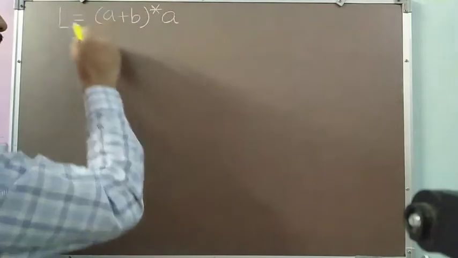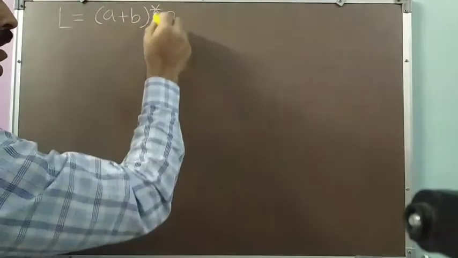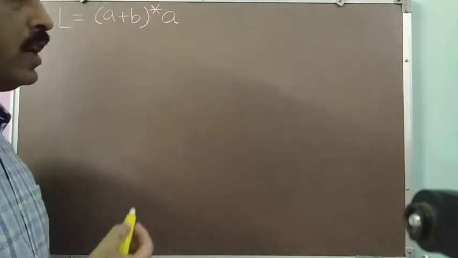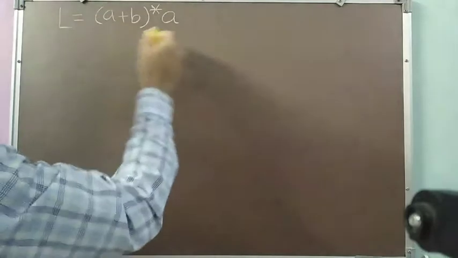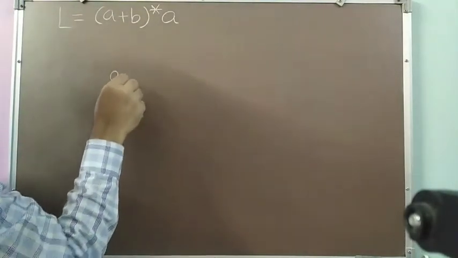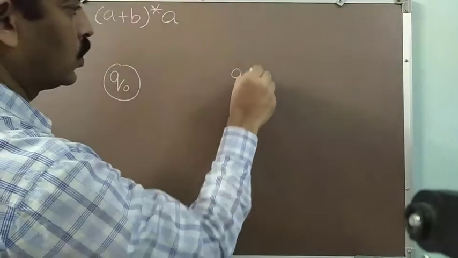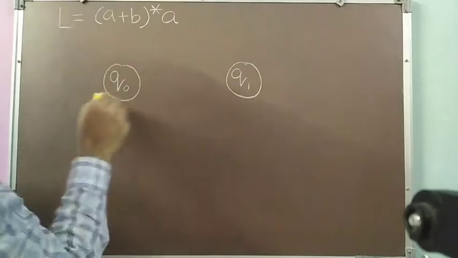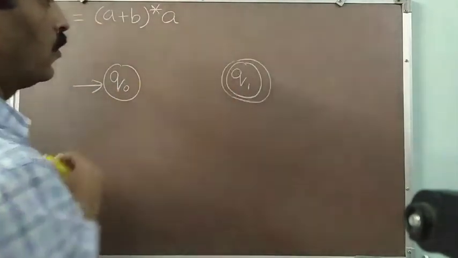Now, as this language is a regular language, (a plus b) asterisk a, that is all words ending with a, we can easily design an FA corresponding to it. So we are first writing the FA corresponding to this language. It will consist of two states, Q0 and Q1. Suppose Q0 is the start state, and Q1 is the final state.